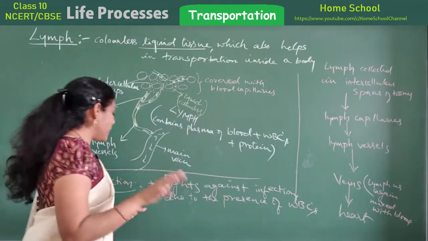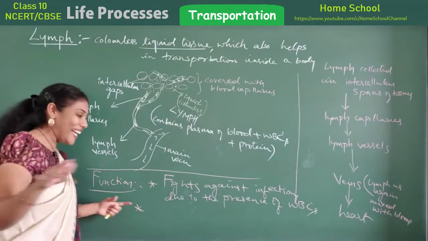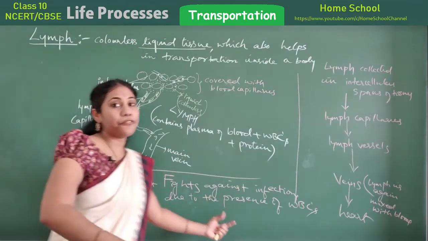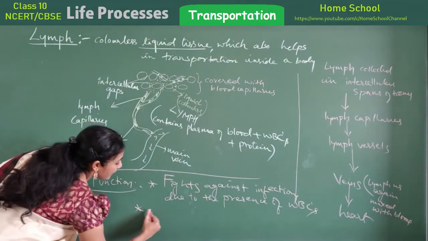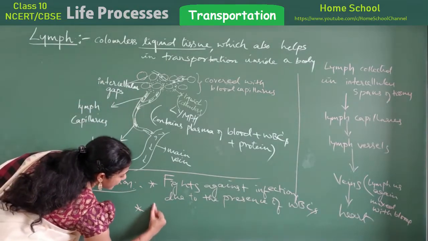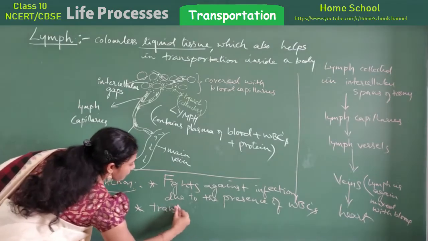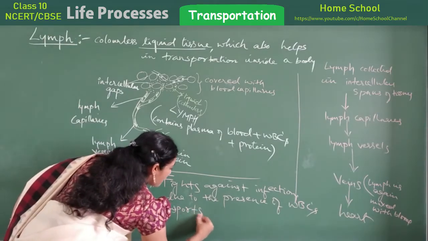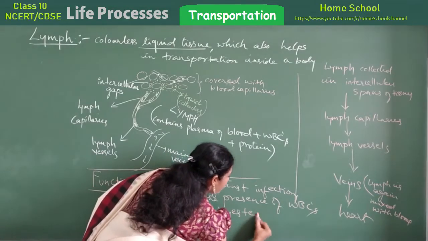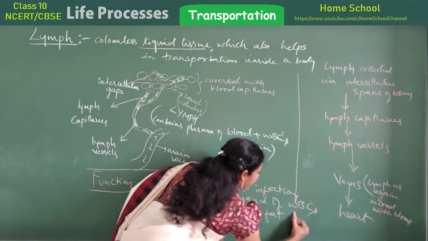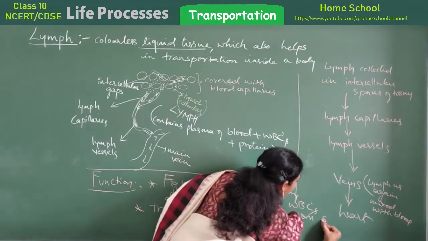And those digested fats can be carried by lymph. So that is another function here. What I can say is, transports digested fat from the small intestine.